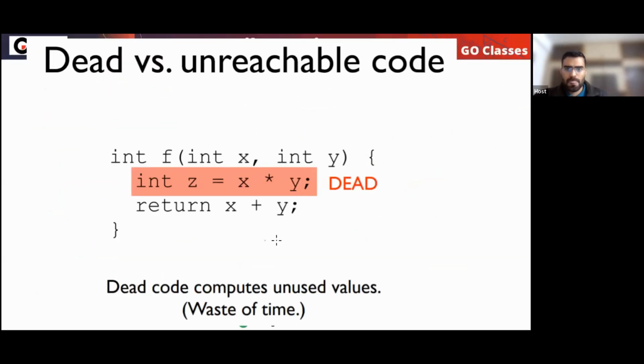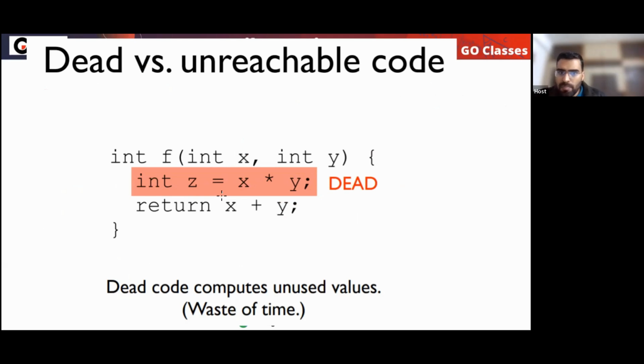For example, is this dead code or unreachable code? Take this example. For this function f, is this statement unreachable or not?